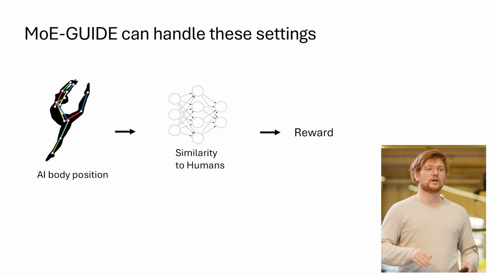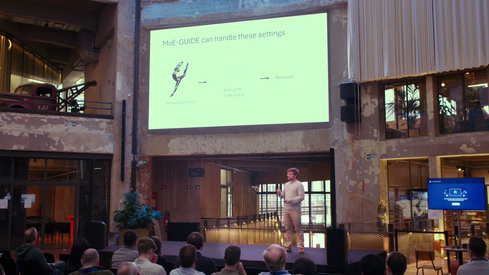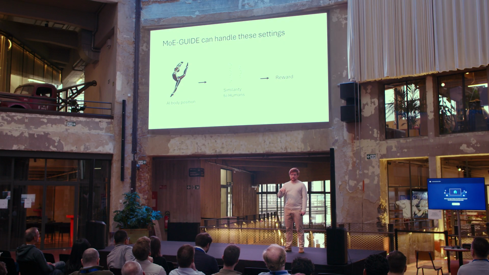I will keep it to MOE guide because otherwise it will be way too long. So what we do is we train a supervised model on a bunch of human-like data. So for example, we have a lot of videos and we train it on each frame of the video, and we try to make it predict how similar each new sample that it gets is similar to human-like behavior. So when we have that similarity, we map it to a reward. And we use this reward as an auxiliary reward on top of the task rewards that the agent gets. And this way, we guide the agents towards regions that have human-like behavior, but we don't force it.